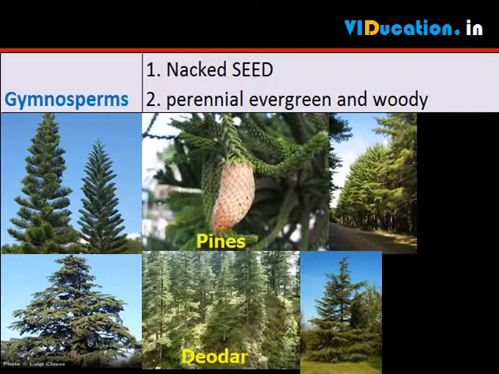This term is made from two Greek words, gymno, means naked, and sperma, means seed. The plants of this group bear naked seeds and are usually perennial, evergreen and woody. Examples are pines and deodar.